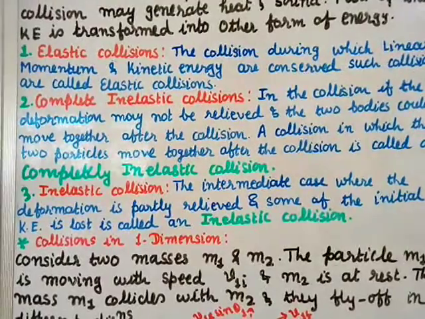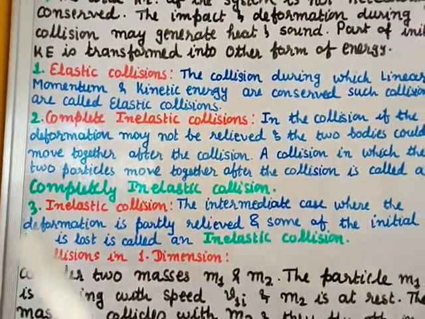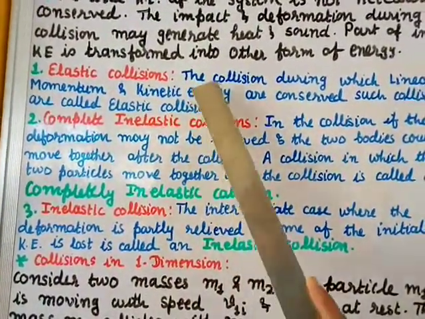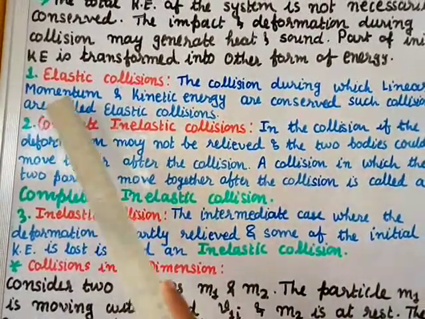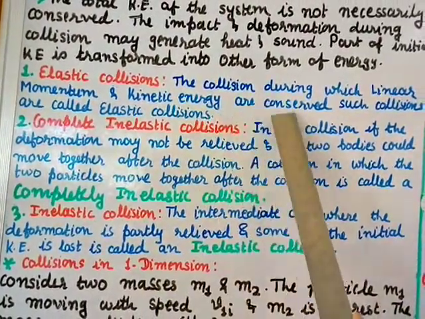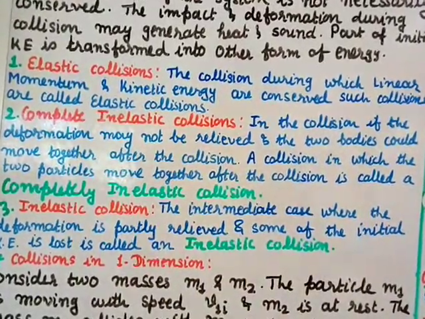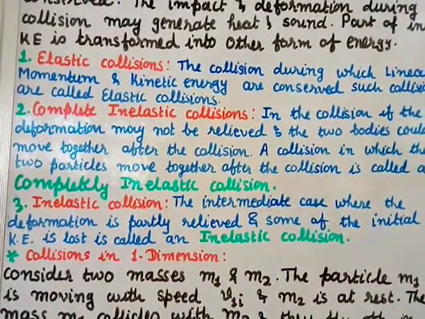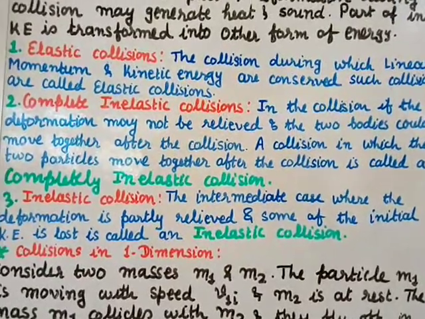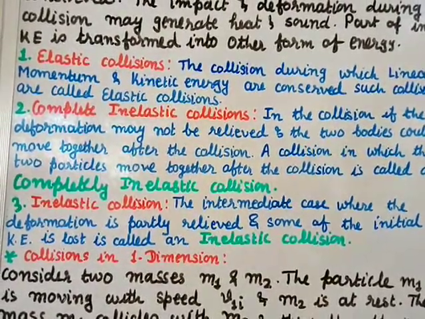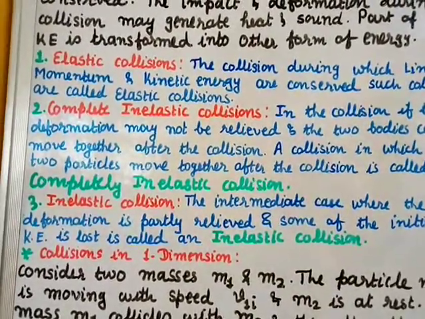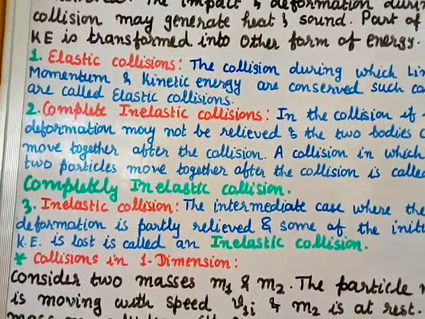Next we have types of collisions. The first one is elastic collisions. The collision during which linear momentum and kinetic energy are conserved is called an elastic collision. We already saw that in all collisions linear momentum is conserved, but with the linear momentum, kinetic energy also is conserved, and such a collision we call an elastic collision.